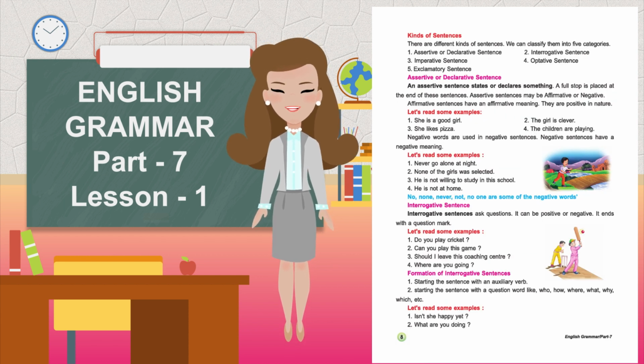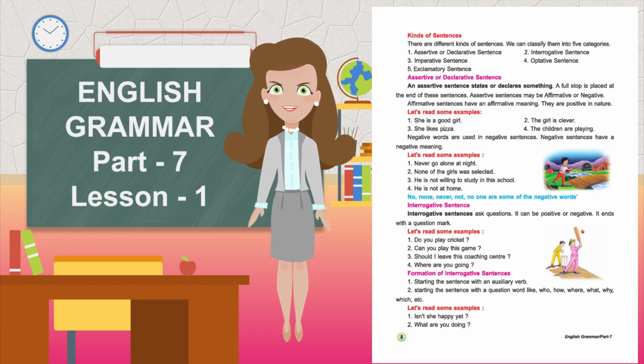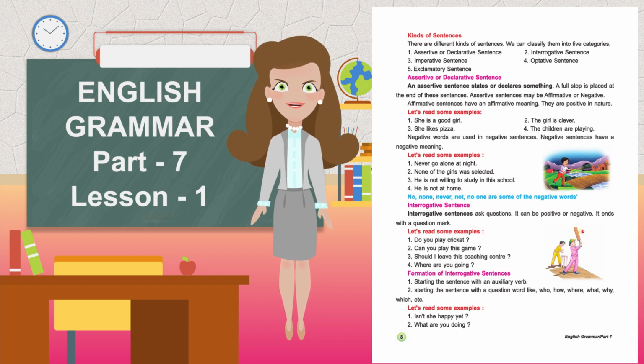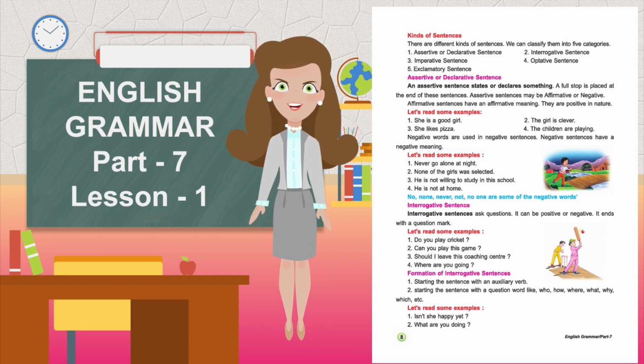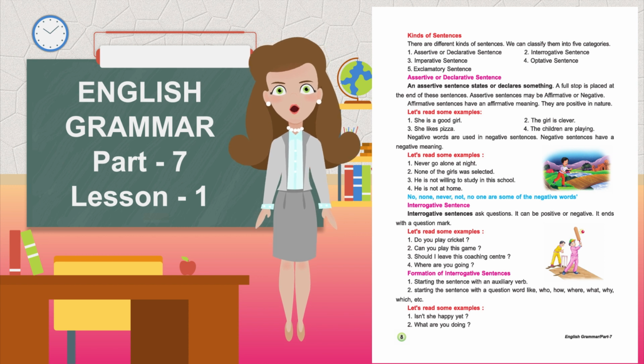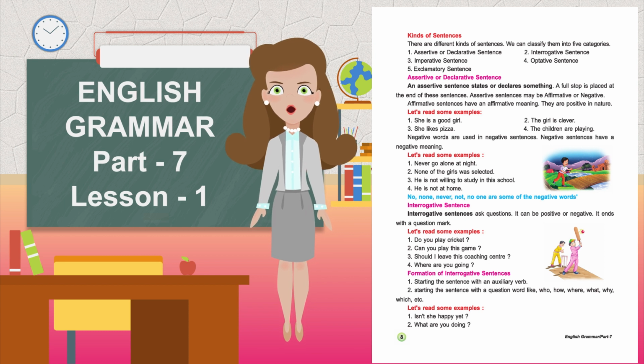Kinds of sentences. There are different kinds of sentences. We can classify them into 5 categories: assertive or declarative sentence, interrogative sentence, imperative sentence, optative sentence, and exclamatory sentence. First, assertive or declarative sentence. An assertive sentence states or declares something. A full stop is placed at the end of these sentences.